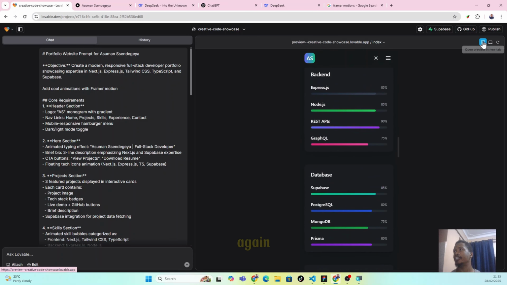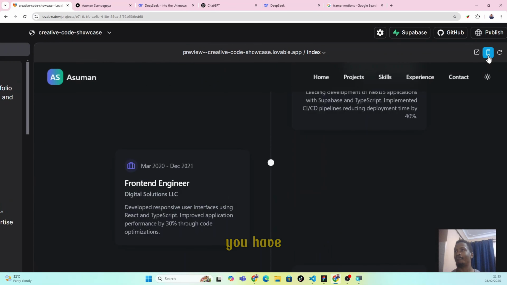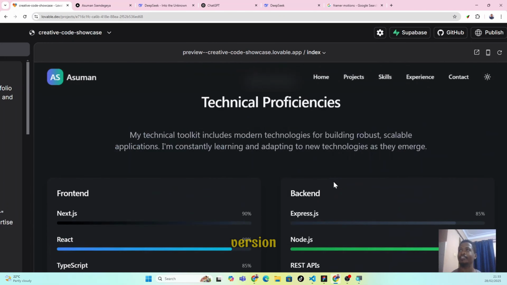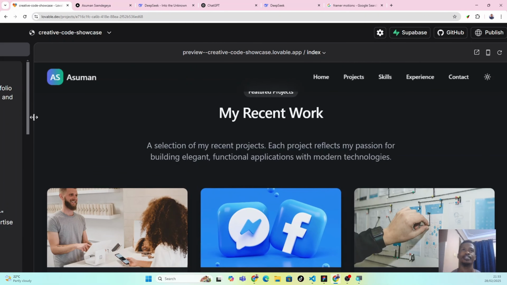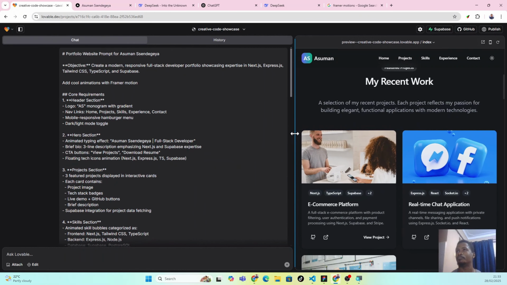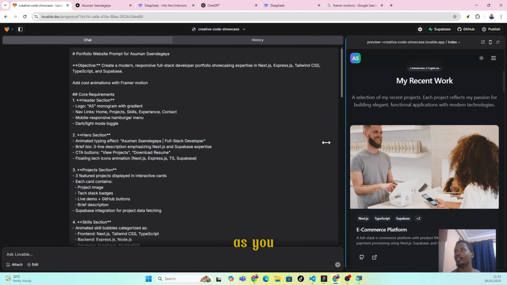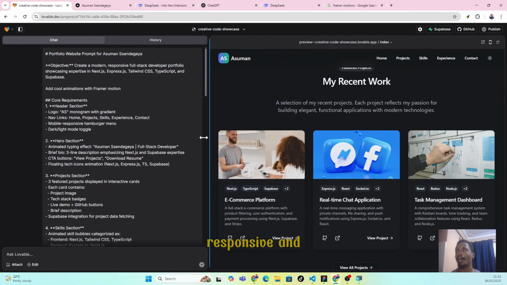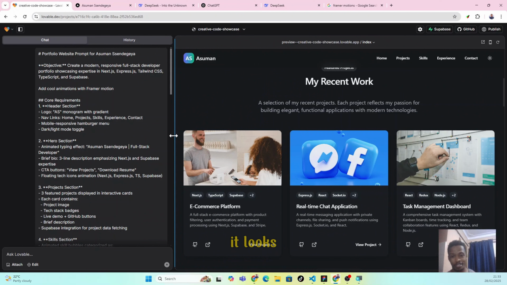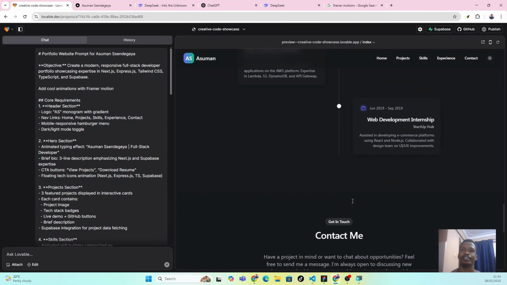Then when you click again, you have the desktop version, or you can just move like this. As you can see, it's very responsive and it looks great. This is very nice.